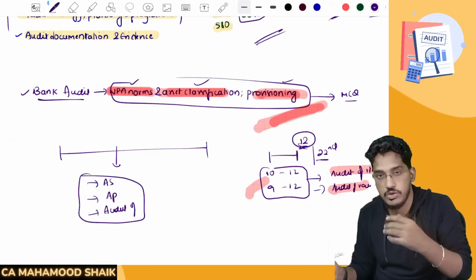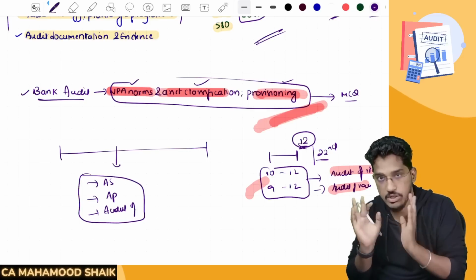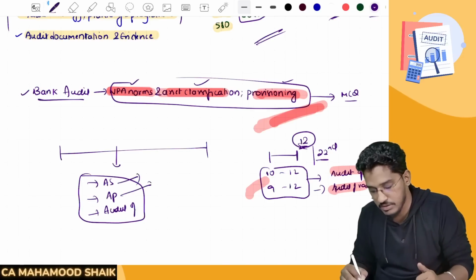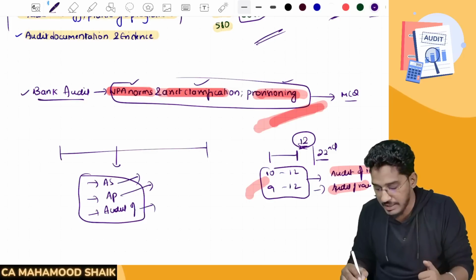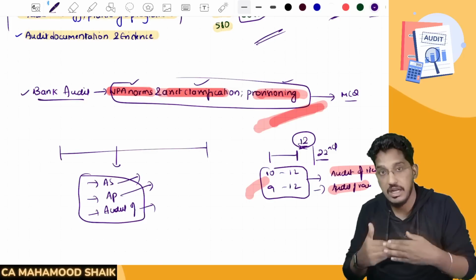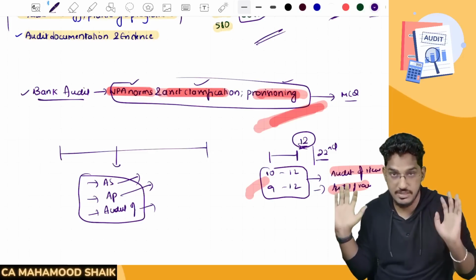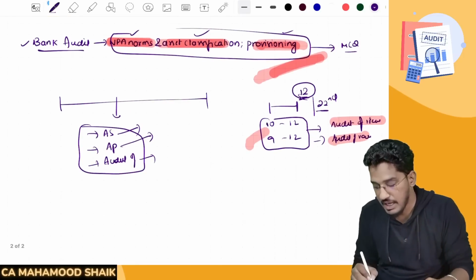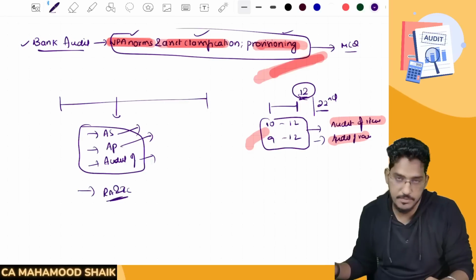But if you are a student who is very thorough in your preparation and still has some time left, in that time cover the audit sampling chapter, the analytical procedures chapter, and audit in an automated environment. Even after that, if you have some excess time left, I know a very small percentage of students will fall in this category, then cover the risk assessment and internal control chapter.